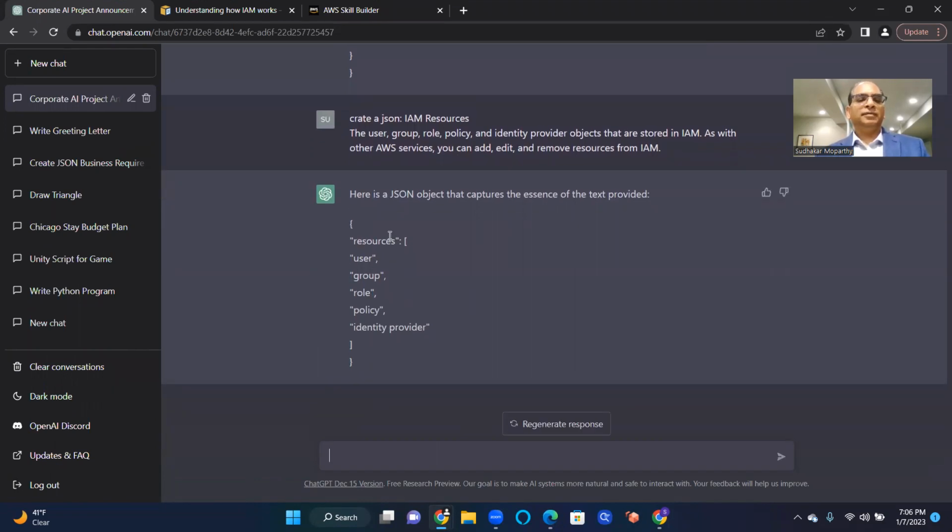Okay, so we got these IAM resources: users, you have groups, you have roles, you have policies, and you have identity providers. So these are the different types of resources inside the IAM service. And we can elaborate more about users, more about the connections between users and groups.